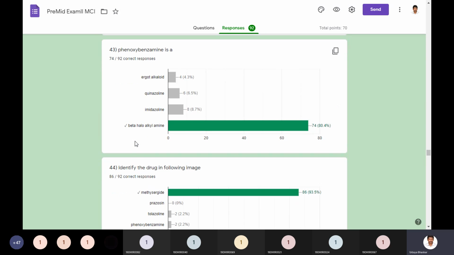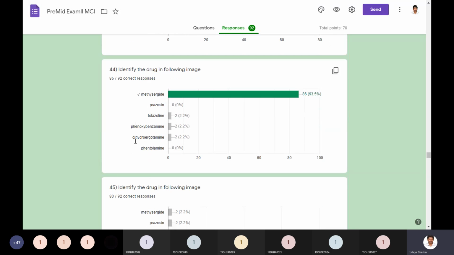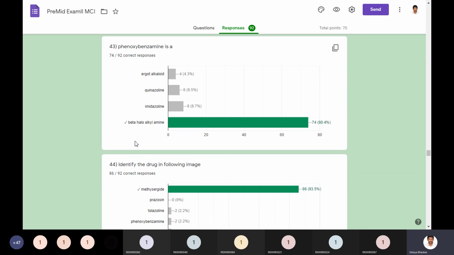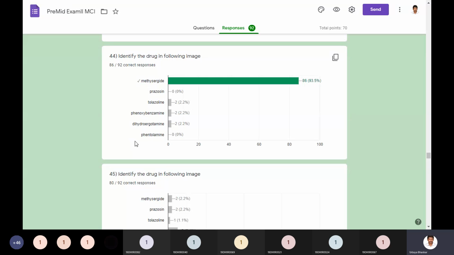So phenoxybenzamine is a beta halo alkylamine. This is a chemical subcategory under classification. If you observe the options, all chemical subcategories are given. So it tests how much you remember the classification. Next: identify the drug in the following image.